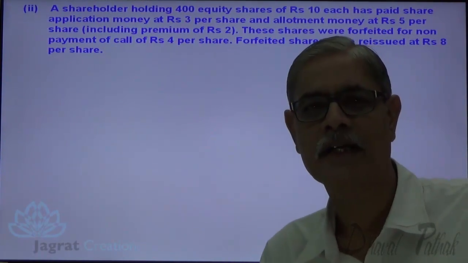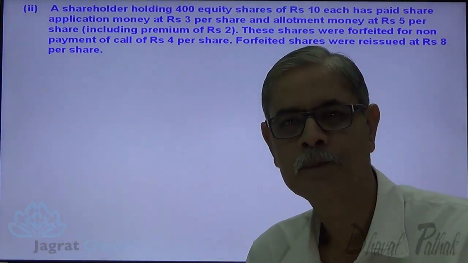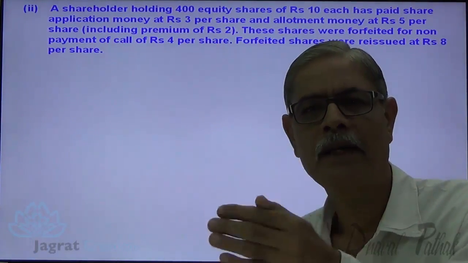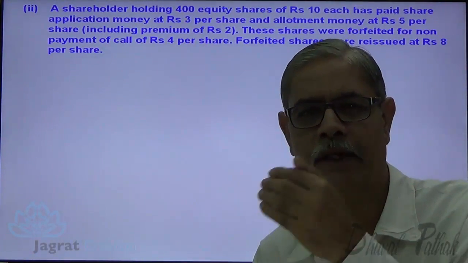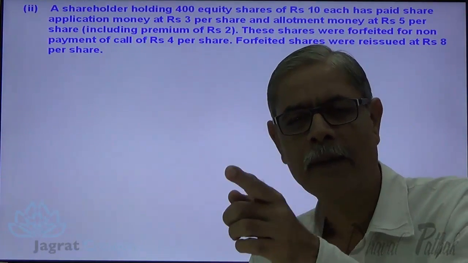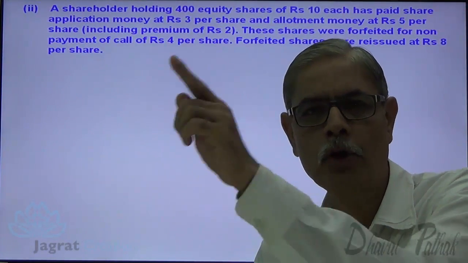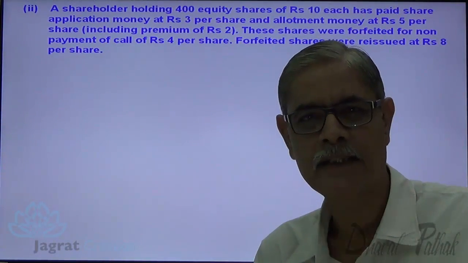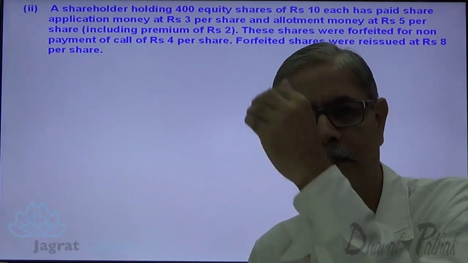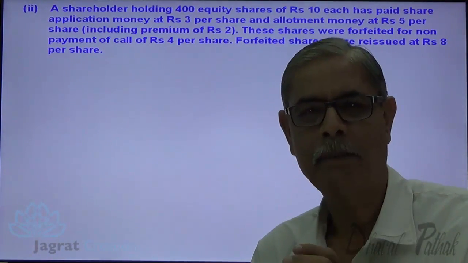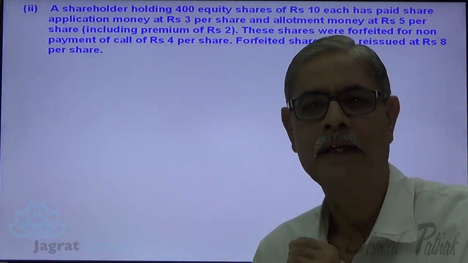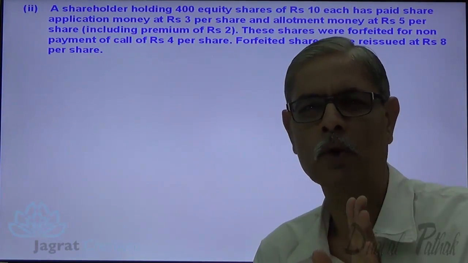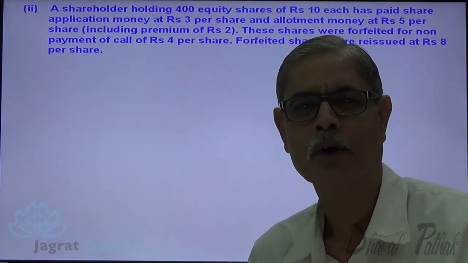Now see, here the shares are issued at premium originally. Premium was demanded with allotment. Allotment money is already received, so premium is already received. When the allotment money was demanded, on due basis, security premium account was credited. Premium is already received. On forfeiture, this premium is not refundable. So share premium account will not be debited in forfeiture entry. So share premium account already received has no role to play in share forfeiture entry. That's an important understanding.